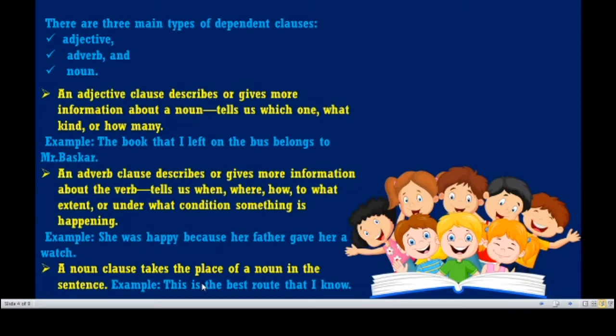Third one, noun class. It takes the place of a noun. For example, this is the best route that I know. So the best route is a noun. Route is a noun that is taken place by the word this, so that it is called a noun class.